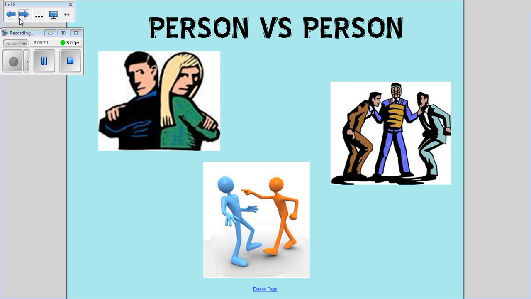Person versus person conflict is your standard plotline where 2 characters struggle against each other. Think about the old fairy tale of Cinderella. In that conflict, Cinderella faces an issue with her evil stepmother and mean stepsisters. The story continues to be propelled along by more and more conflicts between Cinderella and her mean family.